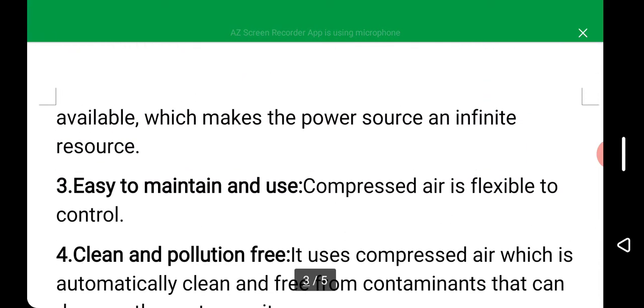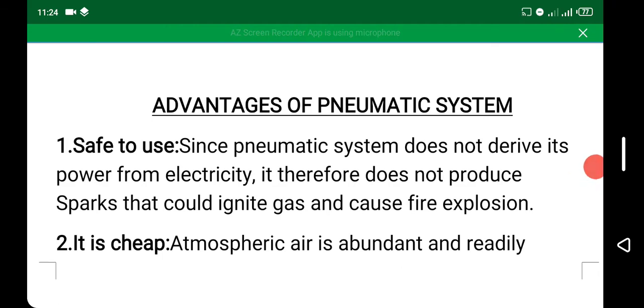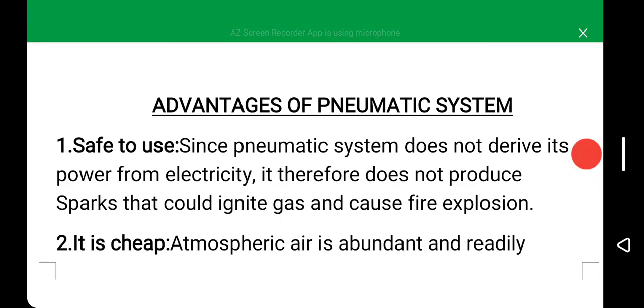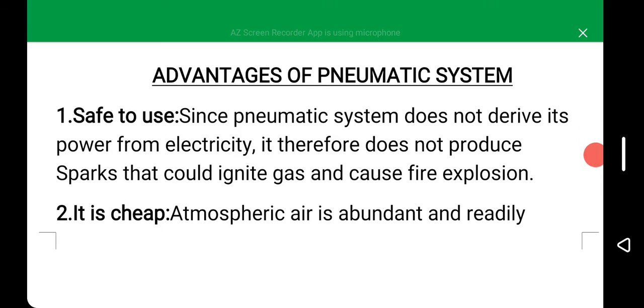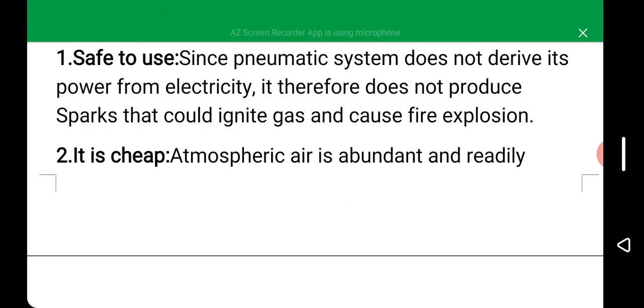Let me go through the advantages again. Number one is that it is safe to use. This is because it does not derive its power from electricity, so it is free from spark that could ignite gas and cause fire explosion.